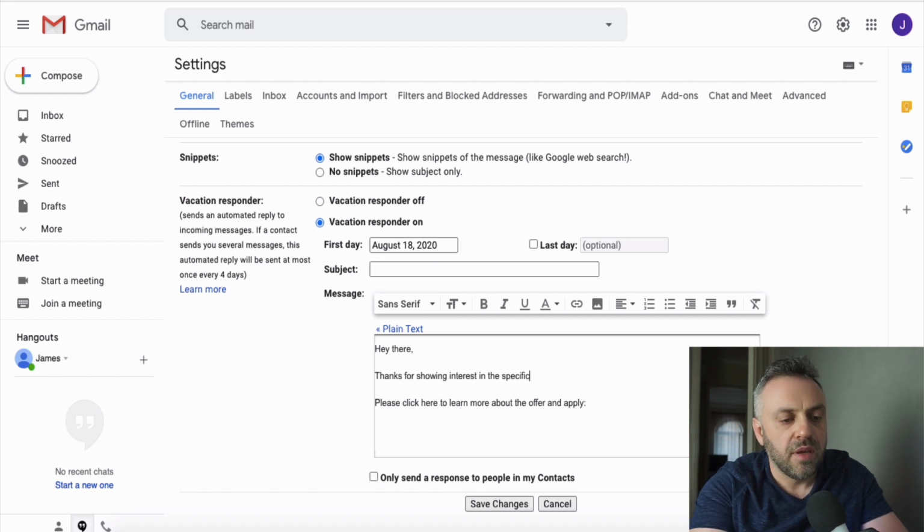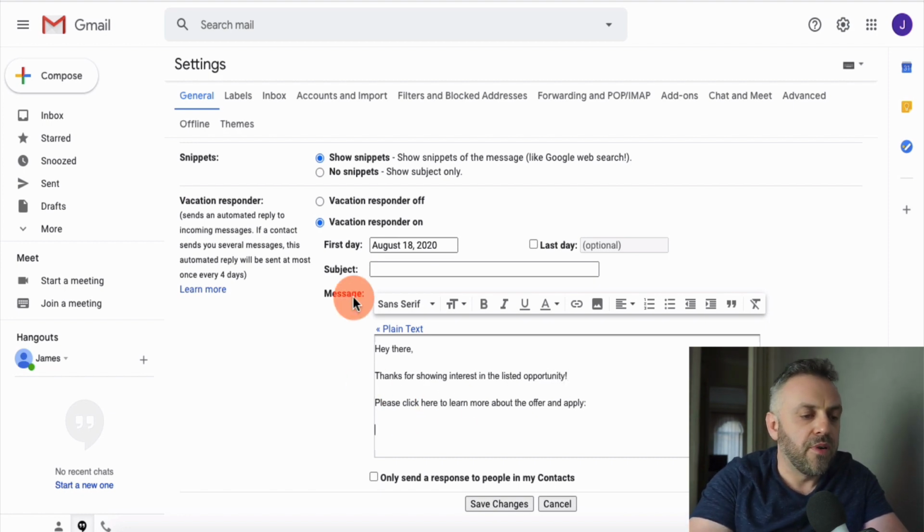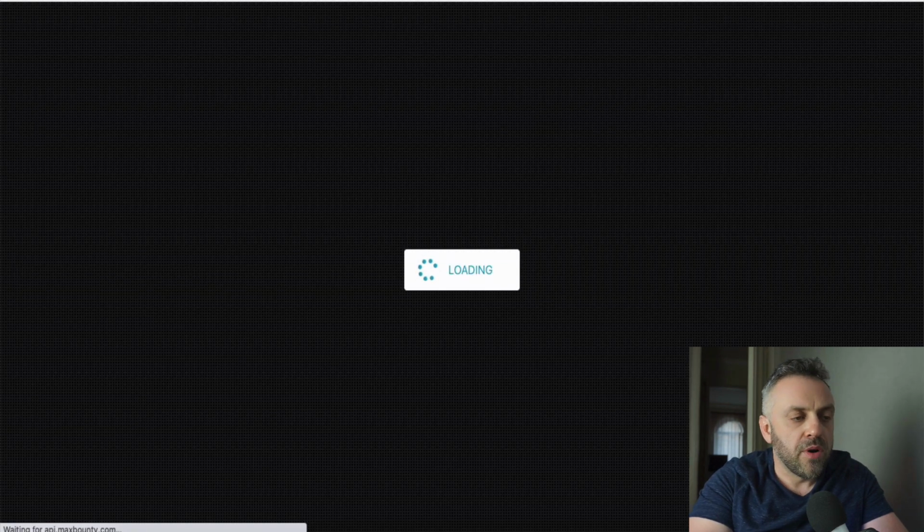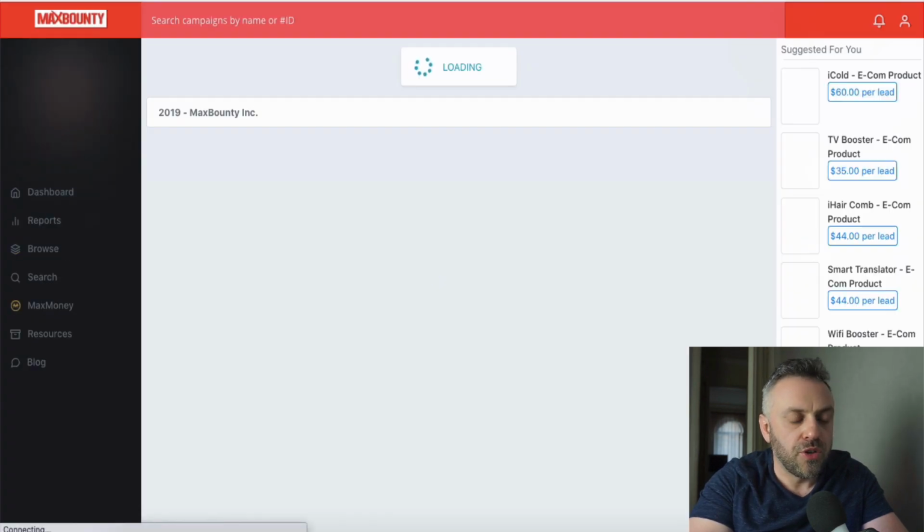In the listed opportunity. You can even do this: Please click here to learn more about the offer and apply. And then you can basically go to MaxBounty, and let's say we are talking about start a career. Okay, so let's say I open this offer, and I'm gonna show you what you need to do.